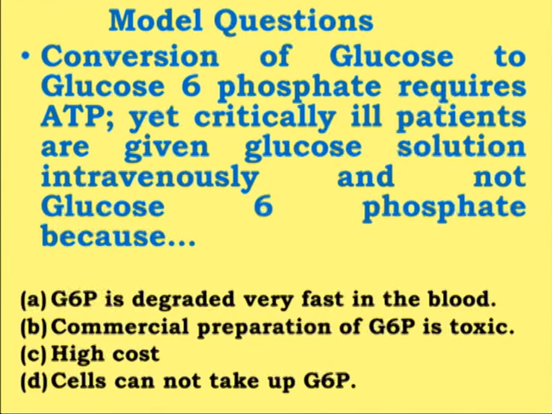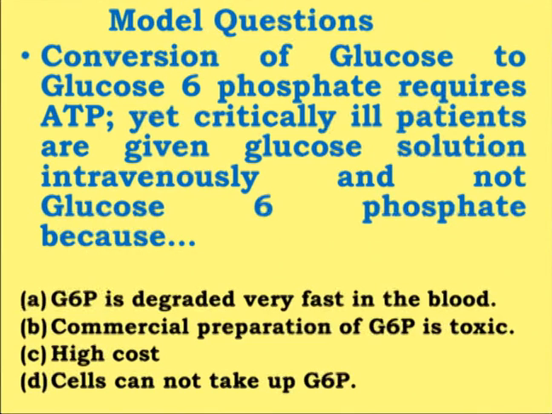High cost is not an acceptable option, because the cost has nothing to do with phosphorylation. Commercial preparation of G6P being toxic is also not a valid reason, and G6P being degraded very fast in the blood is also not the correct option, because unless it is in the form of pure glucose, it will be taken up even by the RBCs.